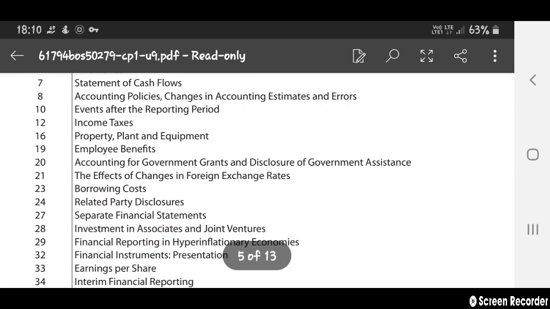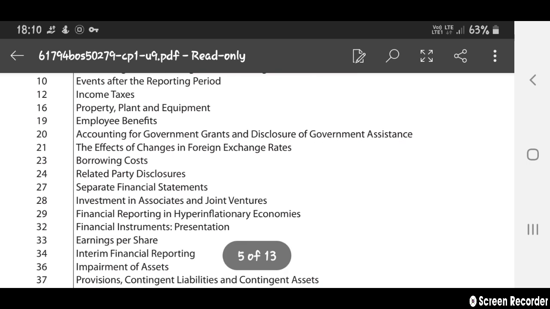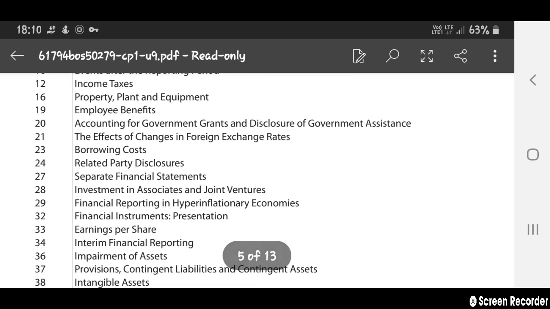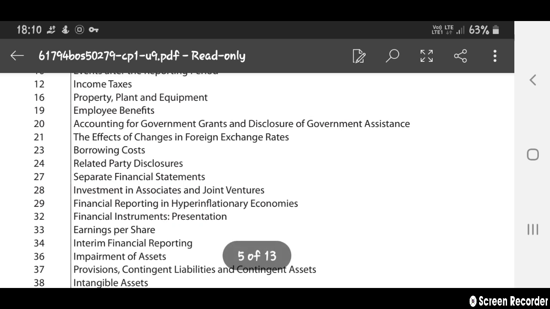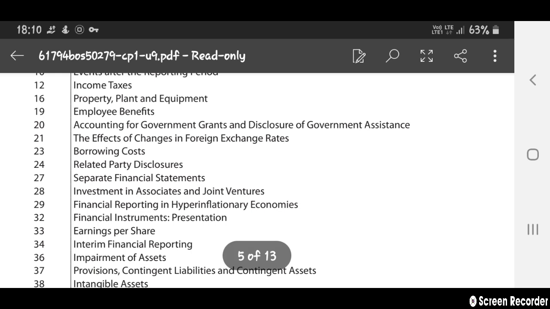Indian Accounting Standard 8 will be the accounting policies, changes in accounting estimates and errors. Indian Accounting Standard 10 will be the events after the reporting period. Indian Accounting Standard 12 will be the income taxes. It contains rules about income taxes. Indian Accounting Standard 16 will have information about property, plant and equipment.